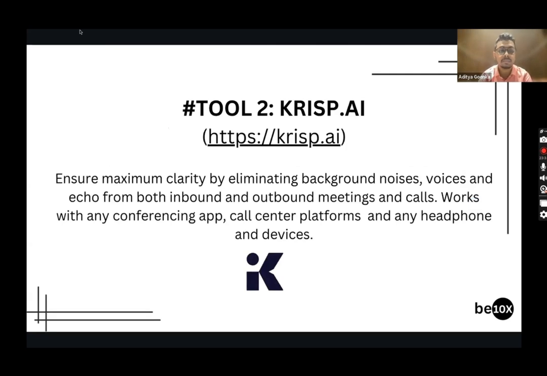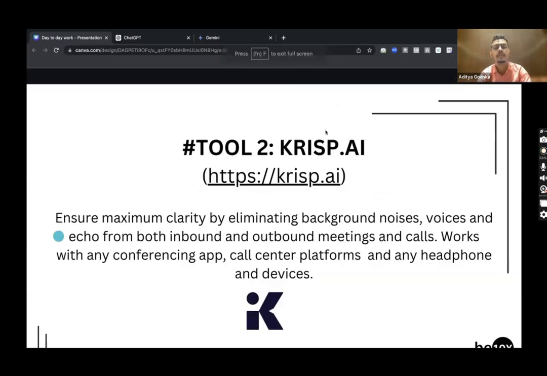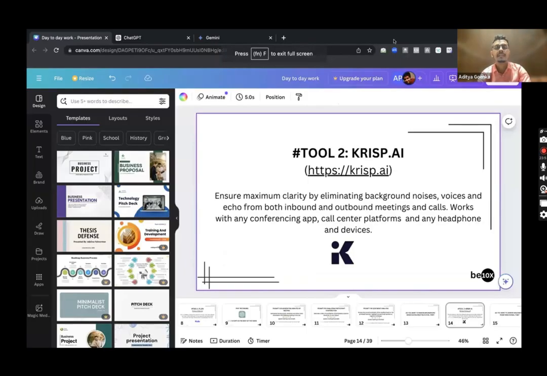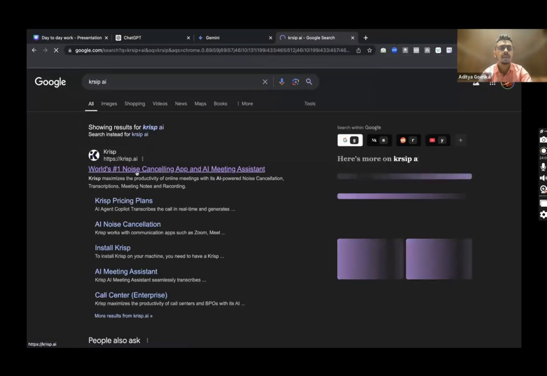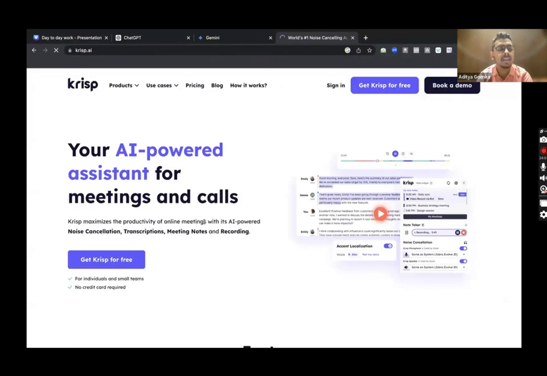If you want something like this, what is the tool that we'll be using? We'll be using Krisp.ai. Krisp.ai ensures maximum clarity by eliminating background noises, voices, and echo from both inbound and outbound meetings and calls. It works with any conference app, call center platform, and any headphones and devices as well. So how does Krisp.ai work? Let's see it with the help of a demo. I'll simply go to Krisp.ai. It's a noise cancelling app and an AI meeting assistant.